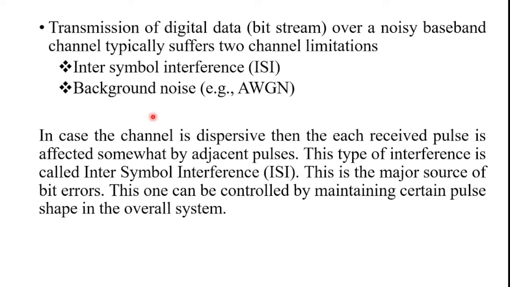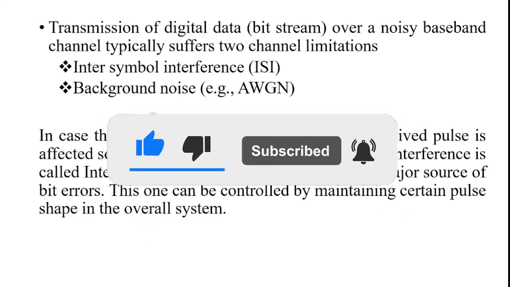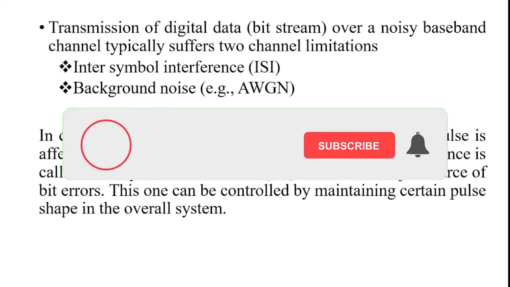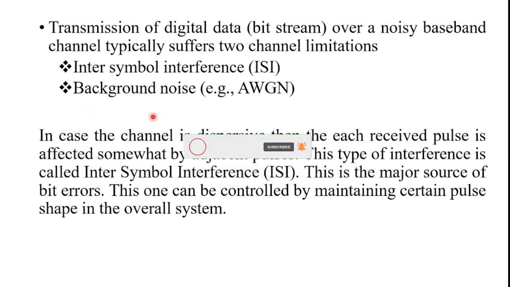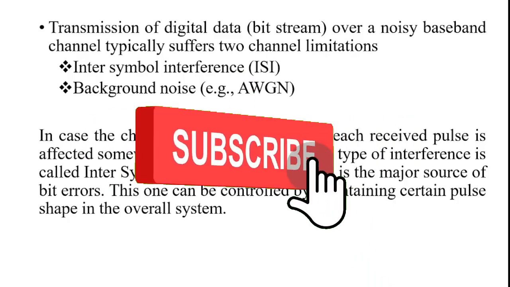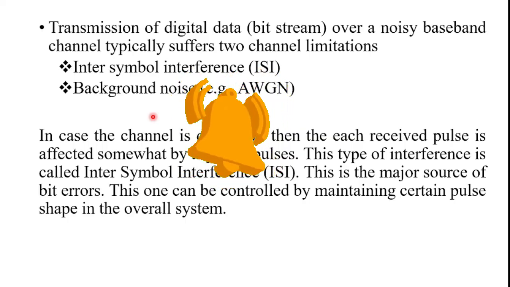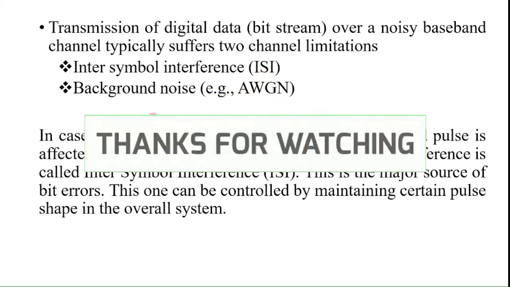Baseband transmission is performed at low frequencies and for short distances. However, intersymbol interference is a major problem associated with baseband pulse transmission or baseband data transmission. So this is the introduction to baseband pulse transmission.